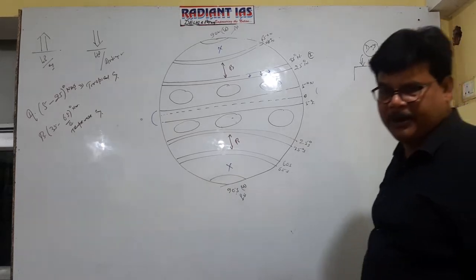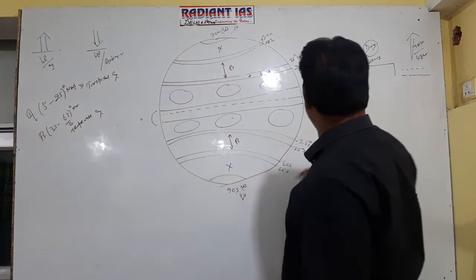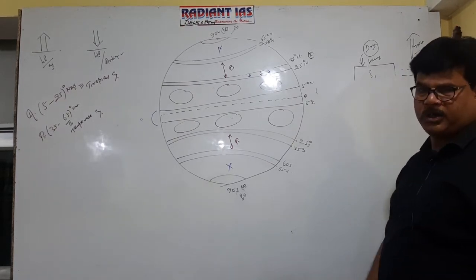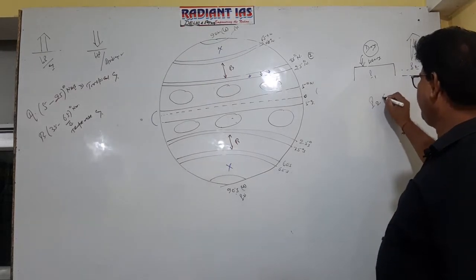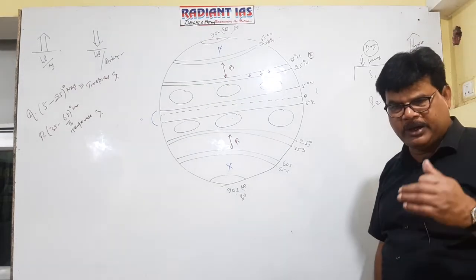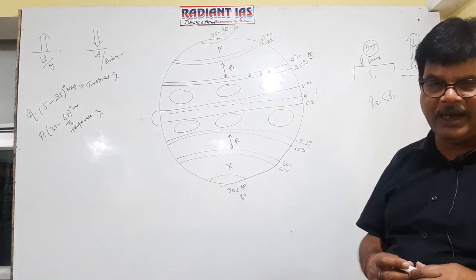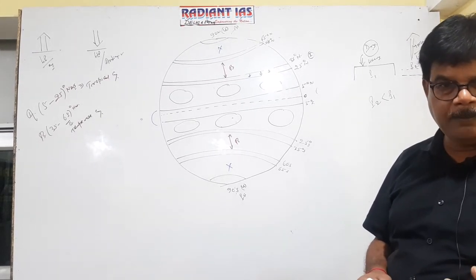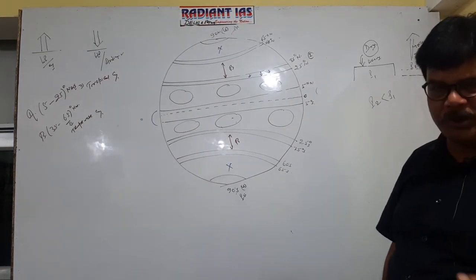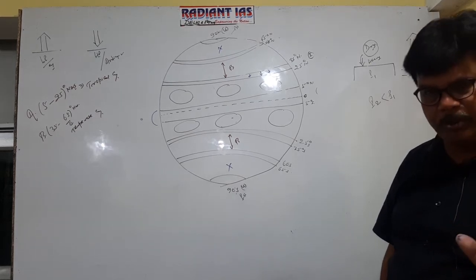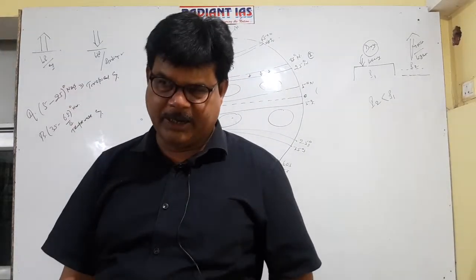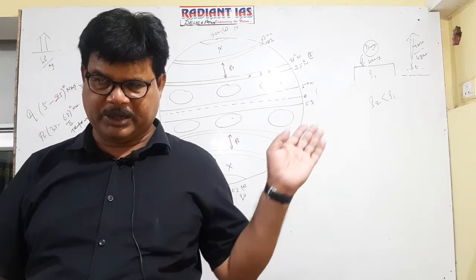Getting well? Okay, so suppose P1 is the atmospheric pressure in the continental region and P2 is the atmospheric pressure in the oceanic zone. It is obvious that P2 is less than P1. So it is clear that more intense low pressure is created in the oceanic area as compared to that of the continental zone. That's why it is said that tropical cyclone always produces in the oceanic zone but never on the continent, to be noted. It is clear now? What is the reason? It is due to the humidity content of the air which intensifies the low pressure in the oceanic area.